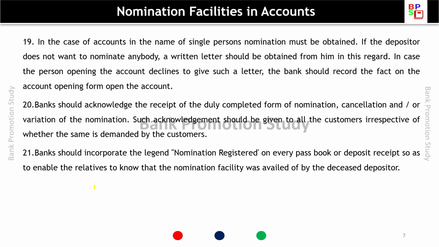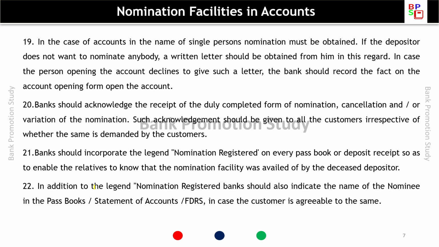Bank should incorporate the legend "nomination registered" on every passbook or deposit receipt so as to enable the relatives to know that the nomination facility was availed of by the deceased depositor. In addition to the legend, bank should also indicate the name of the nominee in the passbook, statement of account, and FDR, in case the customer is agreeable to the same. In case the customer agrees, then the nominee's name can be given in the passbook, account statement and on the FDRs.